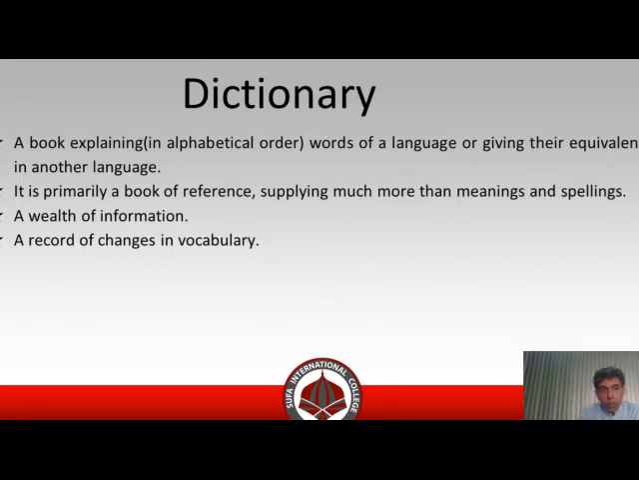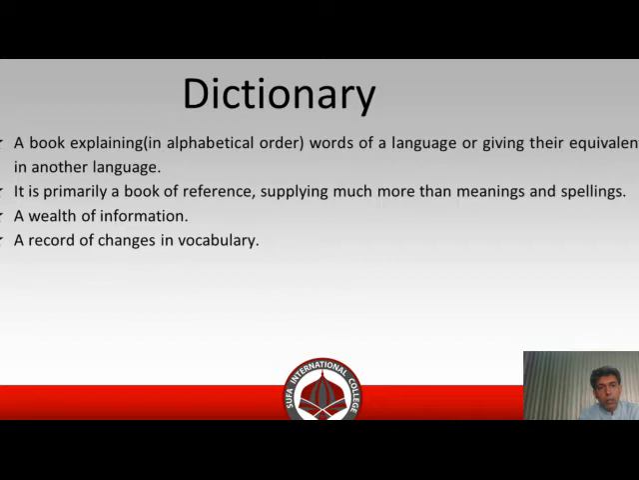Second point is it is primarily a book of reference, supplying much more than meanings and spellings. It does not only tell us about the meaning of a word, but also tells more than that. So it is a reference book. It can be used as a reference book.